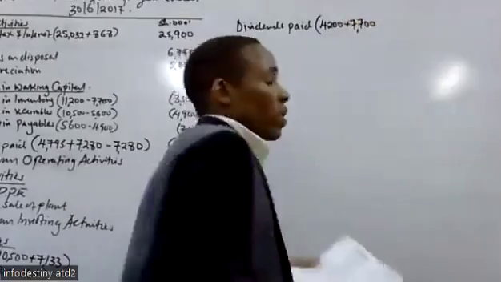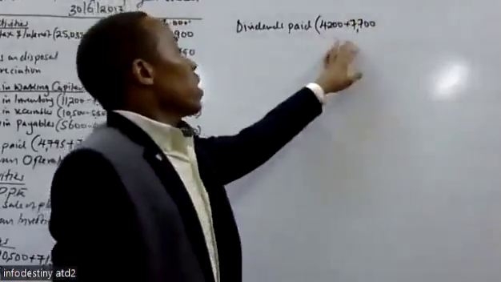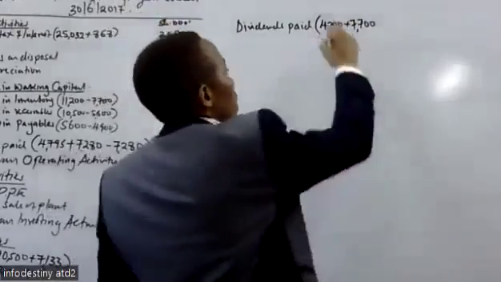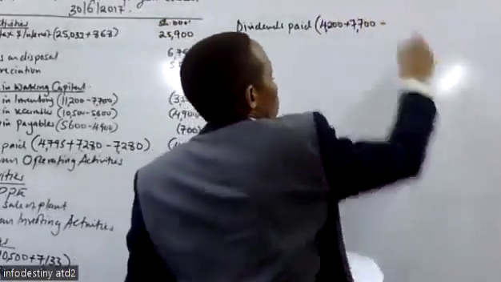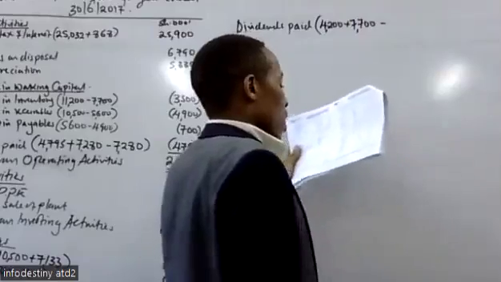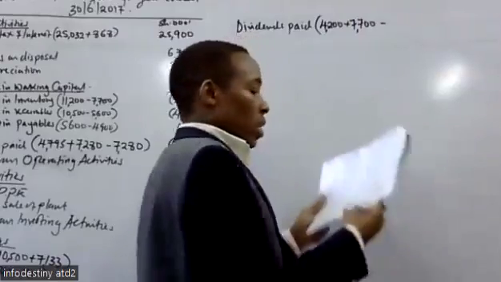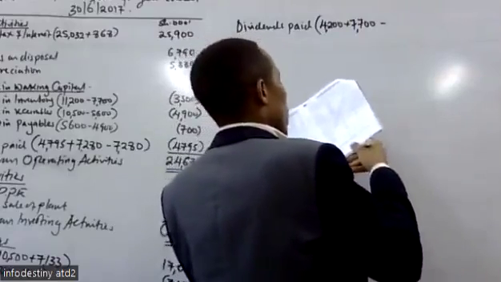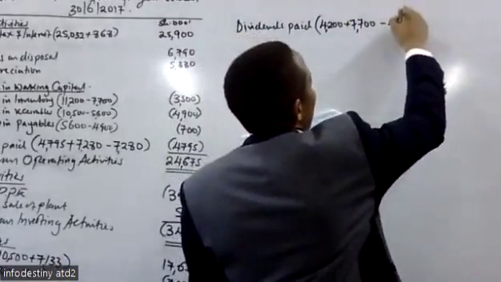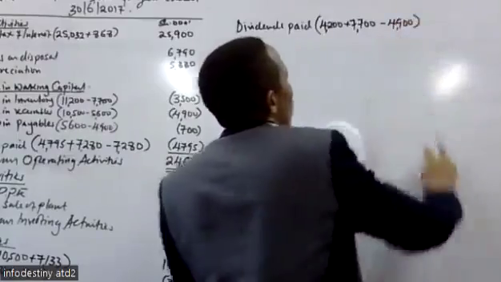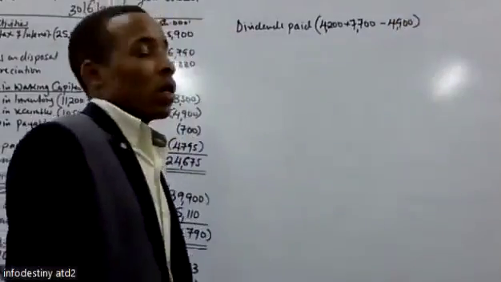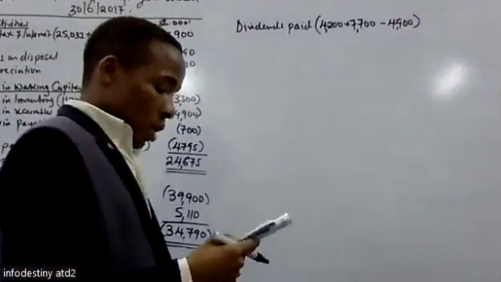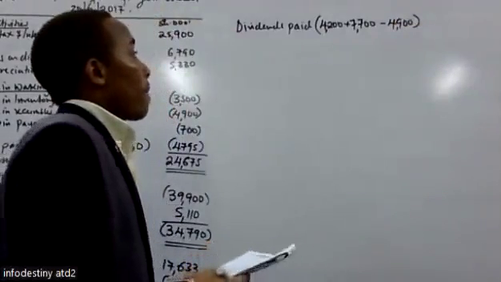So that means at the end of the year, they should pay dividends worth 11,900. But at the end of the year, we see that there are some dividends which remain outstanding, payable, of 4,900. So we less, and that will give us the dividends which were paid during that year.